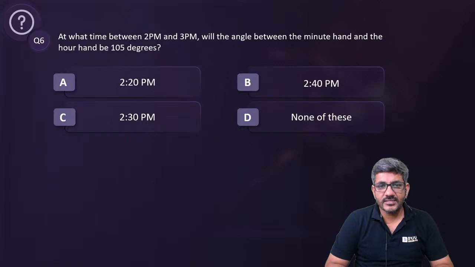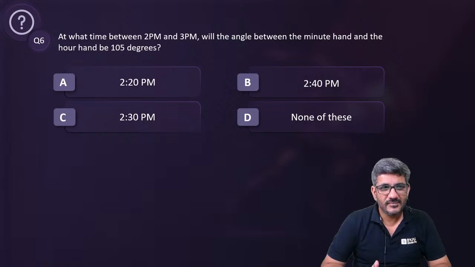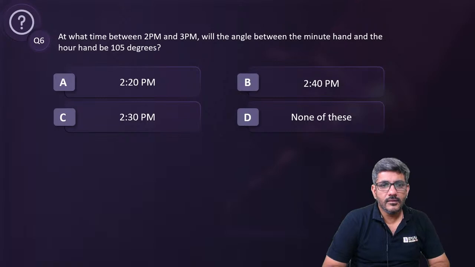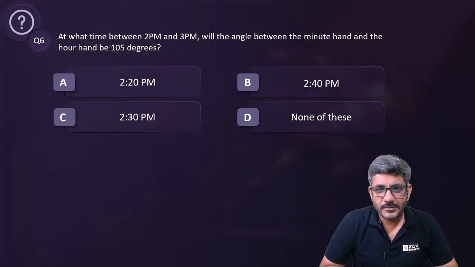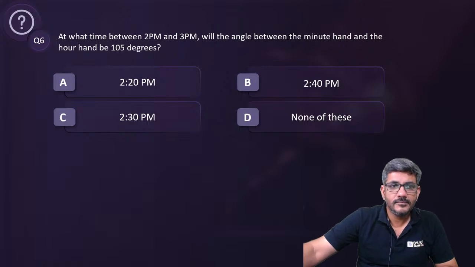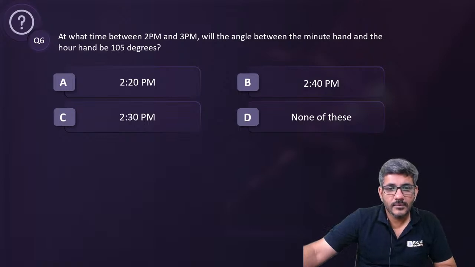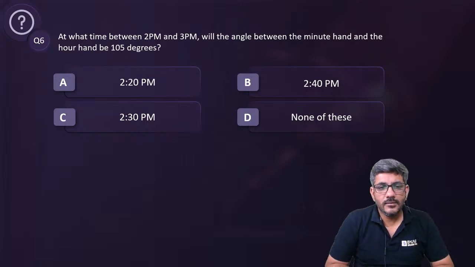Here we have question number 6. How many of you can answer this fast enough? I even gave you a formula for this to calculate. Soumya Srivastav has answered first.